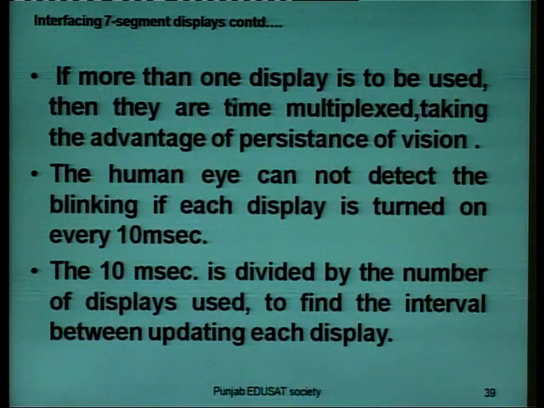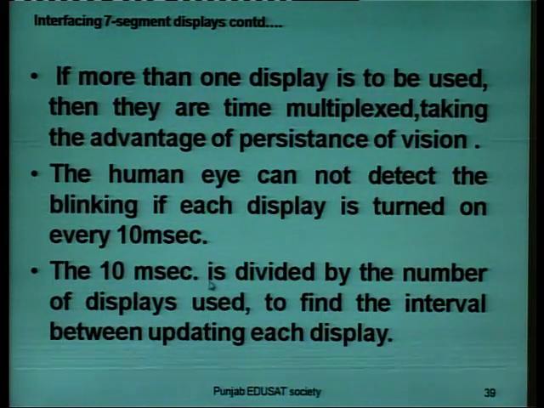Now, if more than one display is to be used, then they are time multiplexed, taking advantage of persistence of vision. The human eye cannot detect the blinking if each display is turned on every 10 milliseconds.